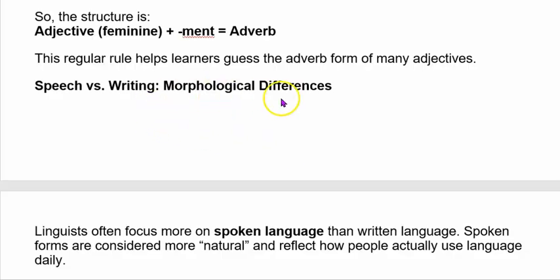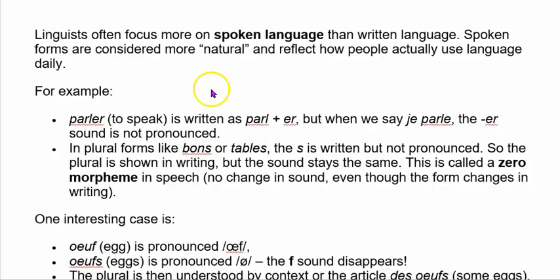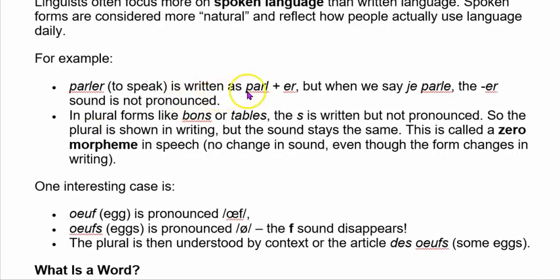Speech versus writing: morphological differences. Linguistics often focuses more on spoken language than written language. Spoken forms are considered more natural and reflect how people actually use language daily. For example, parler, to speak, is written as parler, but when you say je parle, the er sound is not pronounced.